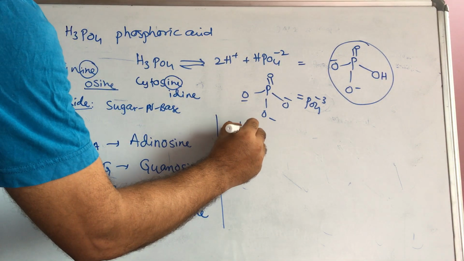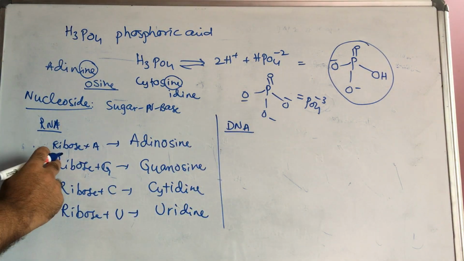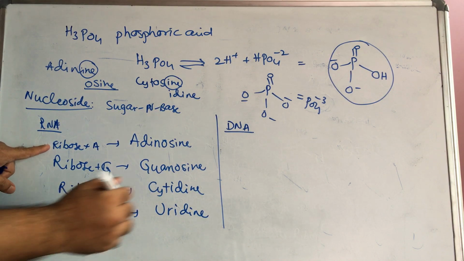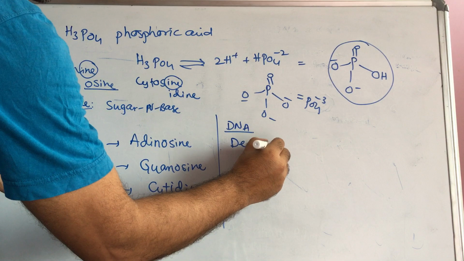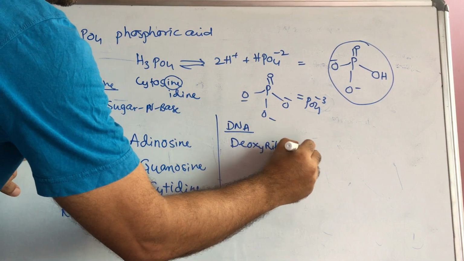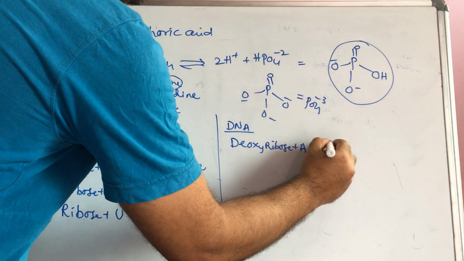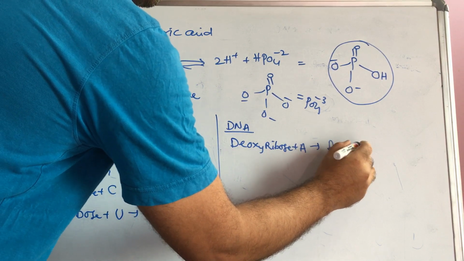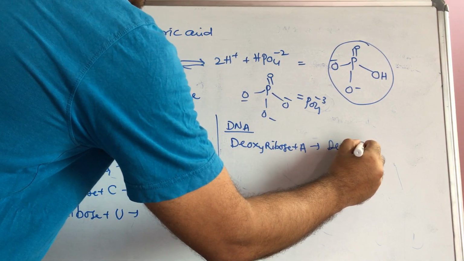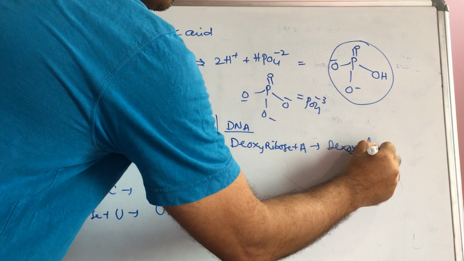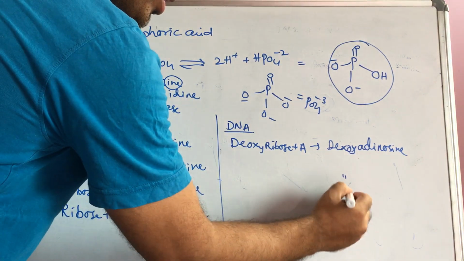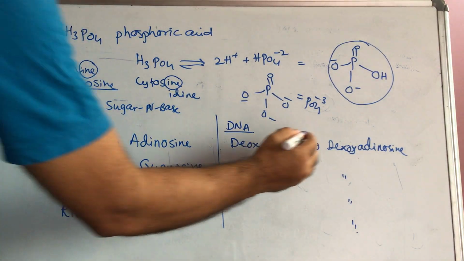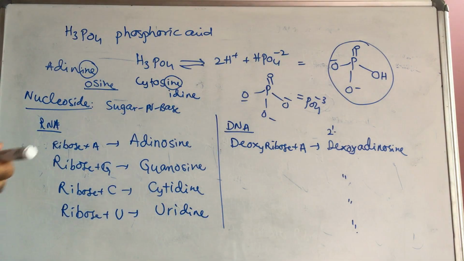In DNA, what is the nucleoside? Same, but here the ribose will be deoxyribose. Deoxyribose plus adenine is called deoxyadenosine. Every name is the same, but what extra do you have to add? Deoxy. At which position? The 2' position is deoxy. So we know the nucleoside.